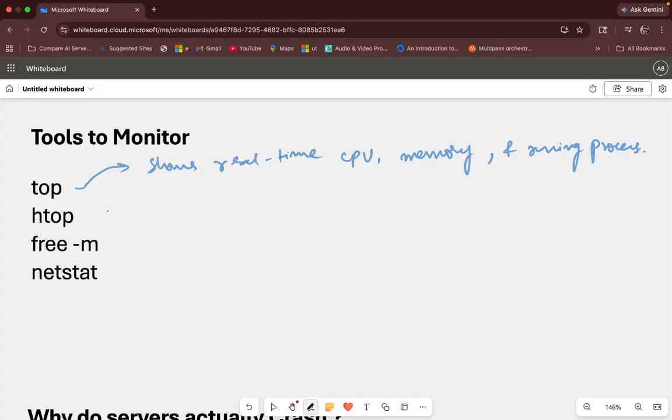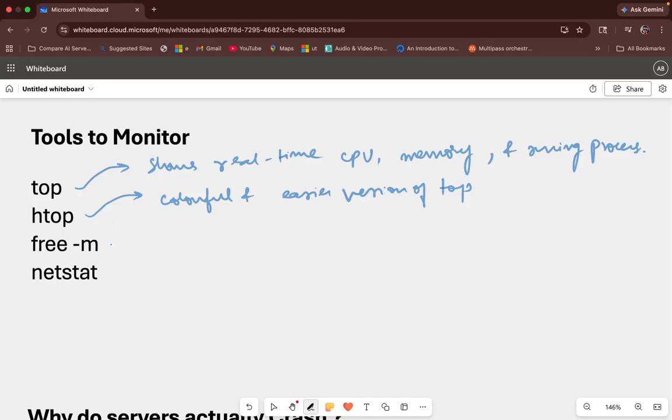Then there is also a command called htop. htop is nothing different. It is basically a colorful and easier version of the top command. It also shows CPU, memory and running processes.